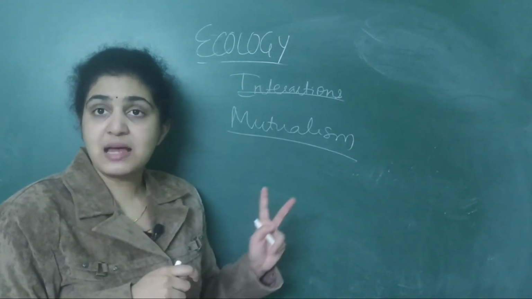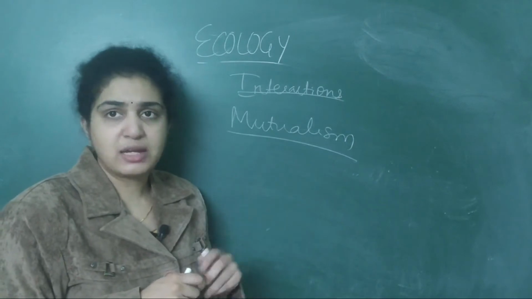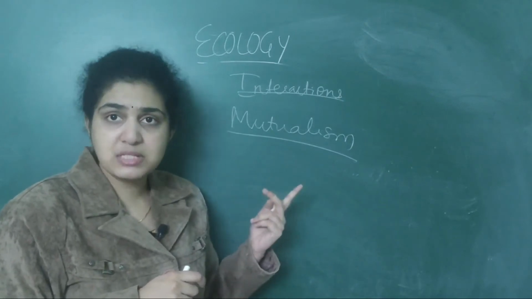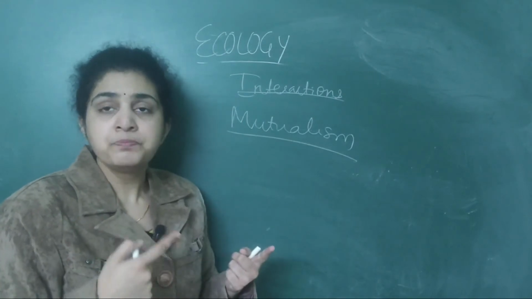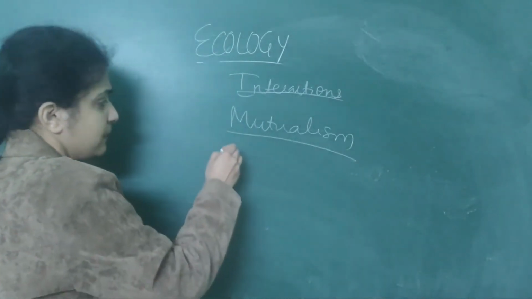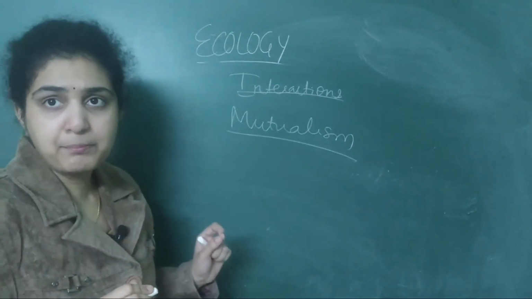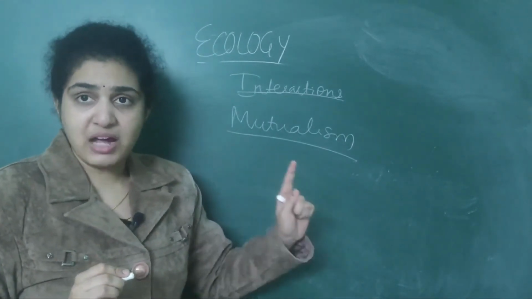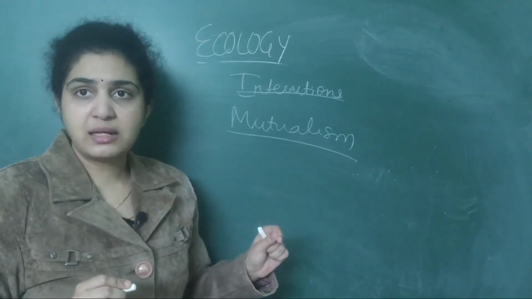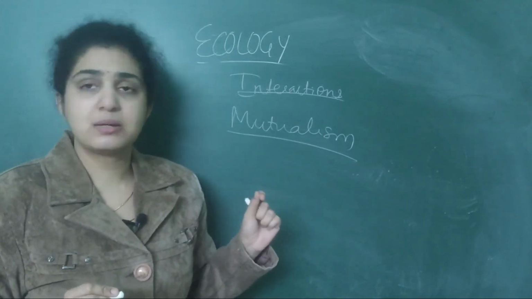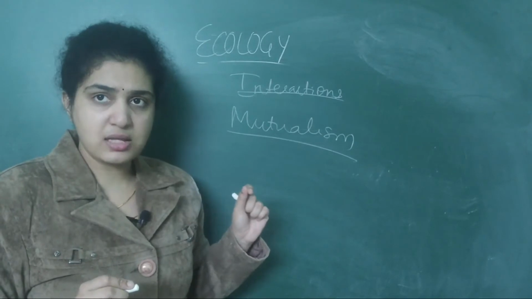Another two famous examples of mutualism, which are very important from the NEET point of view, I am revising once again because you should understand clearly and not make a mistake, as numerous questions are asked based on this.